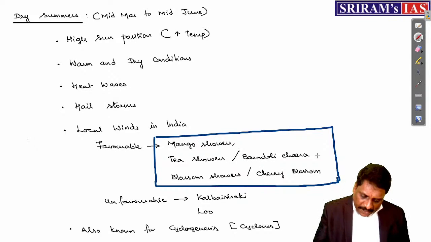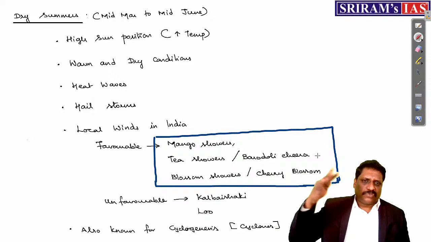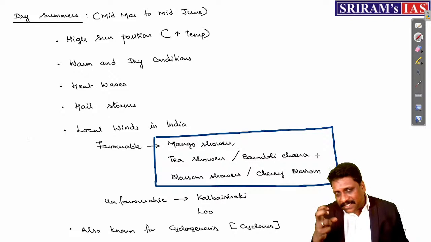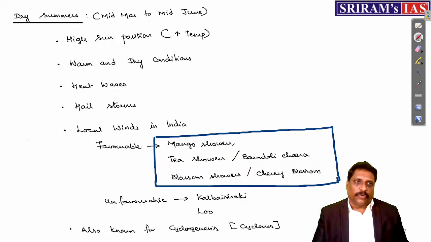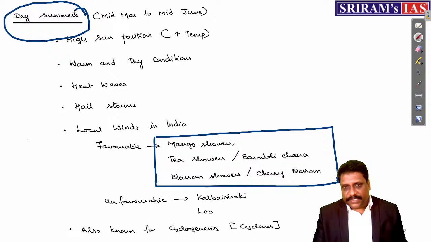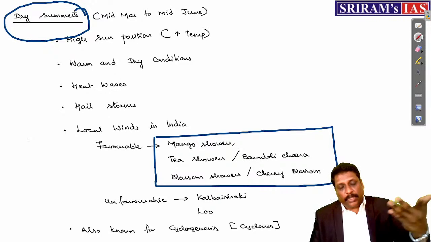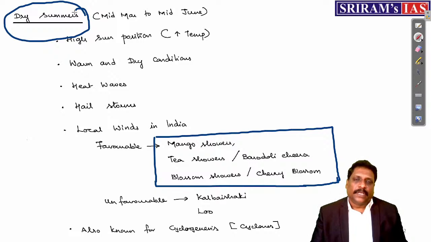we call a plantation crop. It means plantation crops generally witness all seasons: dry summer, dry winter, advancing monsoon, retreating monsoon, all seasons. If you ask me which season will be slightly challenging for plantation crops, for the very survival, dry summer will be challenging because precipitation will be very little or almost negligible during this season. But the loss of water through transpiration will be very, very high. So the very survival will be threatened during this dry summer period.